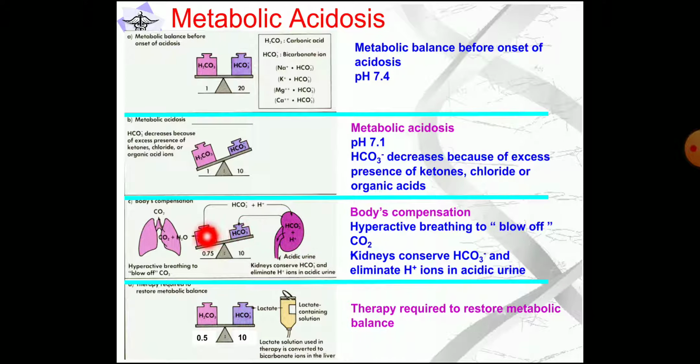So here the carbonic acid level will be decreasing. Body's compensation: hyperactive breathing to blow off the carbon dioxide. Kidney conserves bicarbonate and eliminates hydrogen ions in acid urine. So in the urine, ammonium ions are excreted and also acids are excreted and it tries to reabsorb the bicarbonate level. So there will be almost normal compensation, but to correct it fully, here it is 0.5 to 10. So again we have to correct.